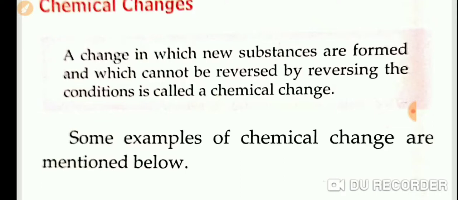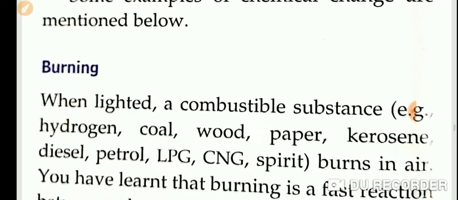New substances are formed from the food you eat. Which are the new substances formed? Proteins, vitamins, minerals, etc. From that protein, vitamins, minerals, you cannot return back to the food. New substances are formed there. Or burning of paper. When a paper is burned, white color paper changes to black color ash powder, okay. So burning is an example of chemical change. New substances are formed there.